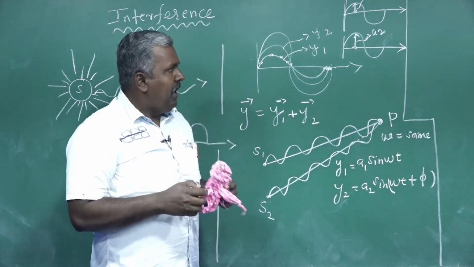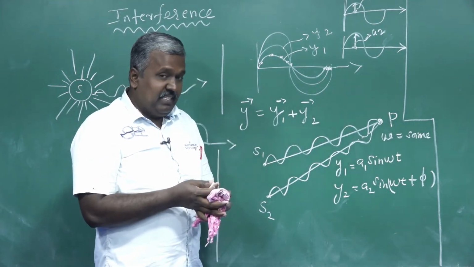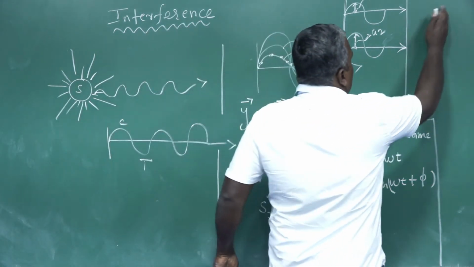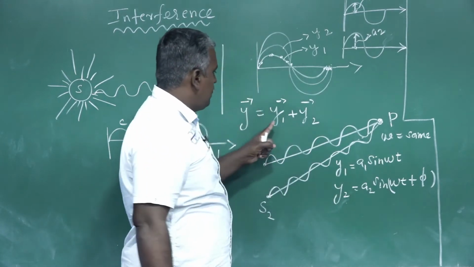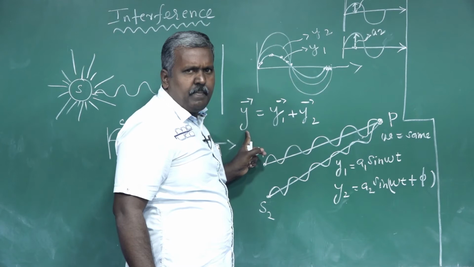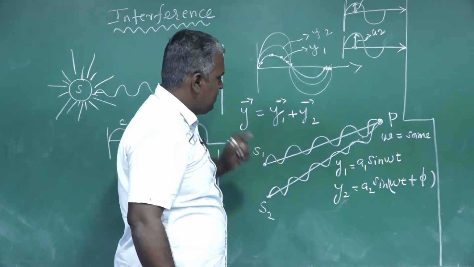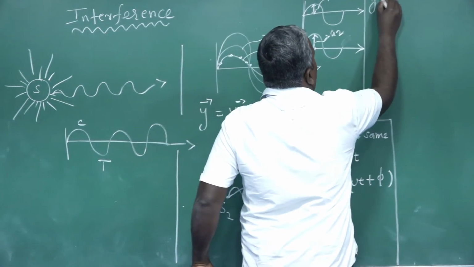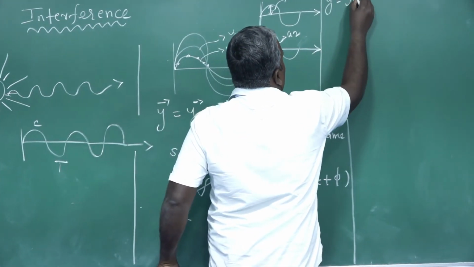Listen properly here. Already written, y is equal to y1 plus y2, the resultant displacement of two waves. With the help of this formula, y is equal to y1 plus y2.